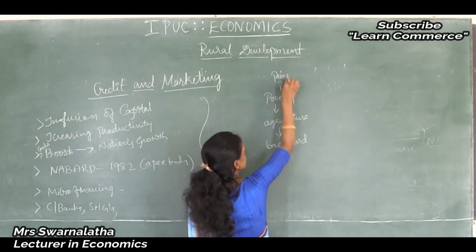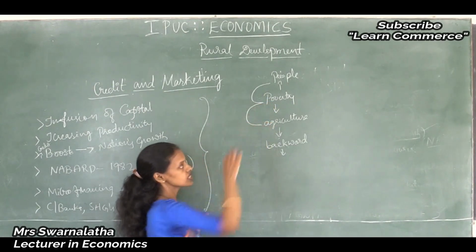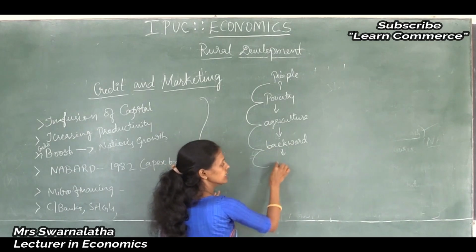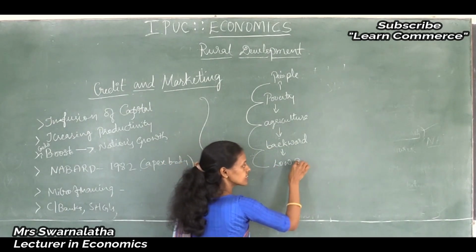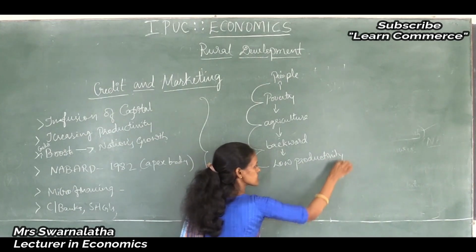Rural people always live under poverty because they depend on agriculture. Agriculture is backward and productivity is very low.